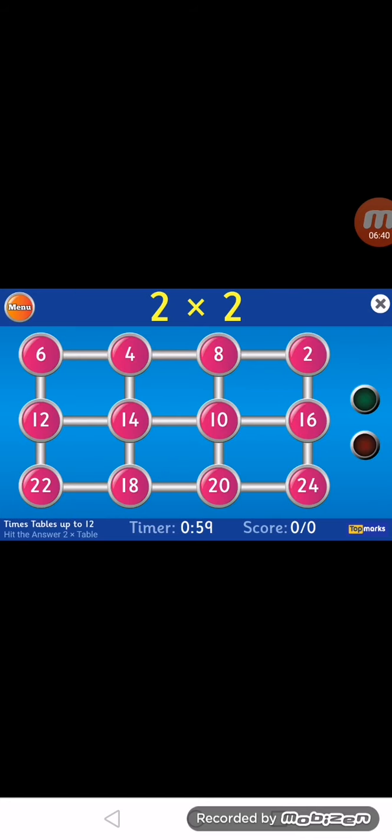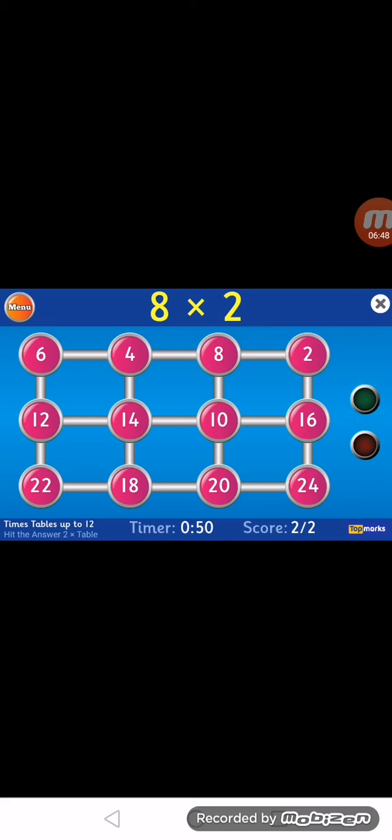Come on. Instructions: you will be shown a calculation. Hit the button that shows the correct answer. Come on, let's start this. 2 multiplied by 2 is 4. 11 multiplied by 2 is 22.